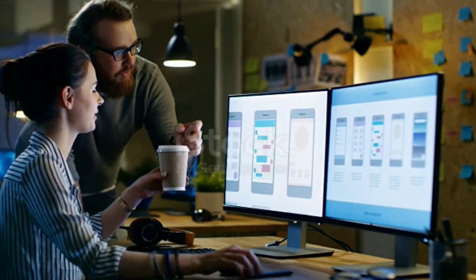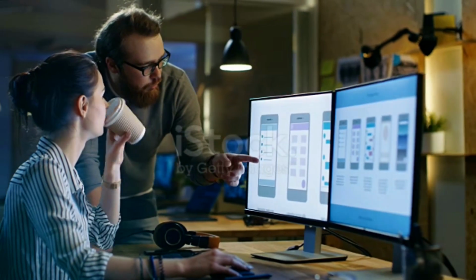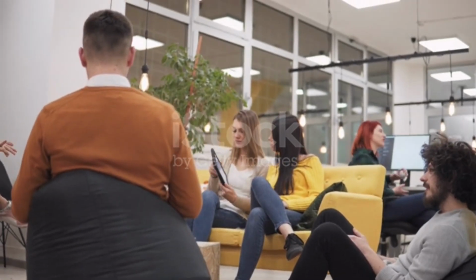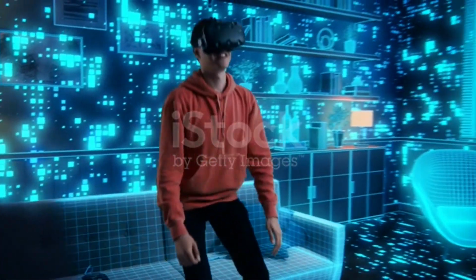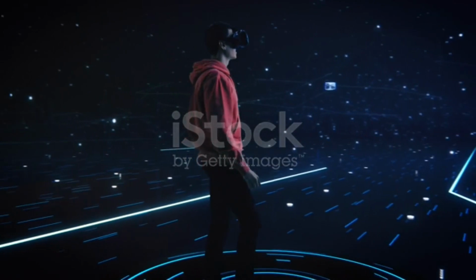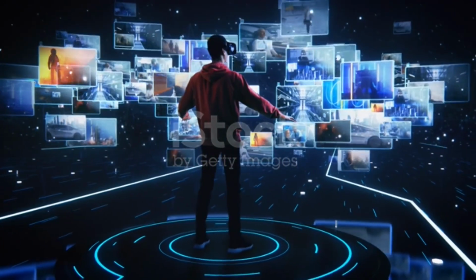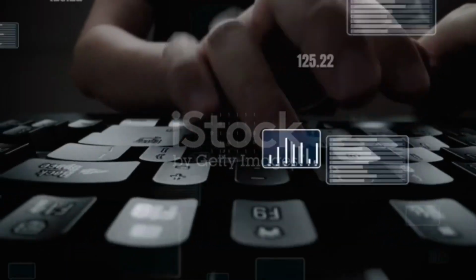Flutter also has a rich set of customizable widgets that allow you to create a unique and visually stunning app. The framework has a large community of developers who contribute to it, and there are many pre-built libraries and packages available to help you add features to your app quickly and easily. This feature makes it much easier to add animations, gestures, and other interactive elements to your app, which can help to make it more engaging and user-friendly.